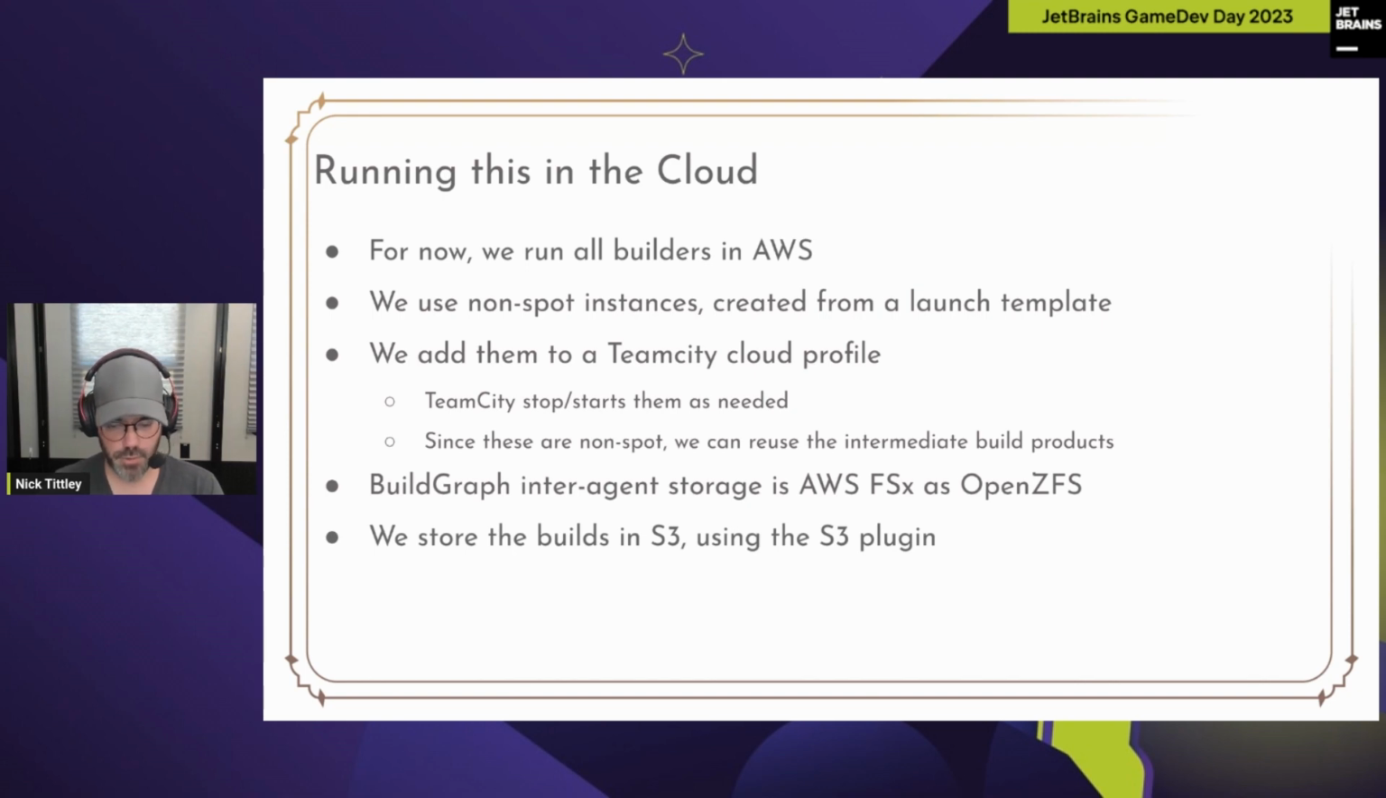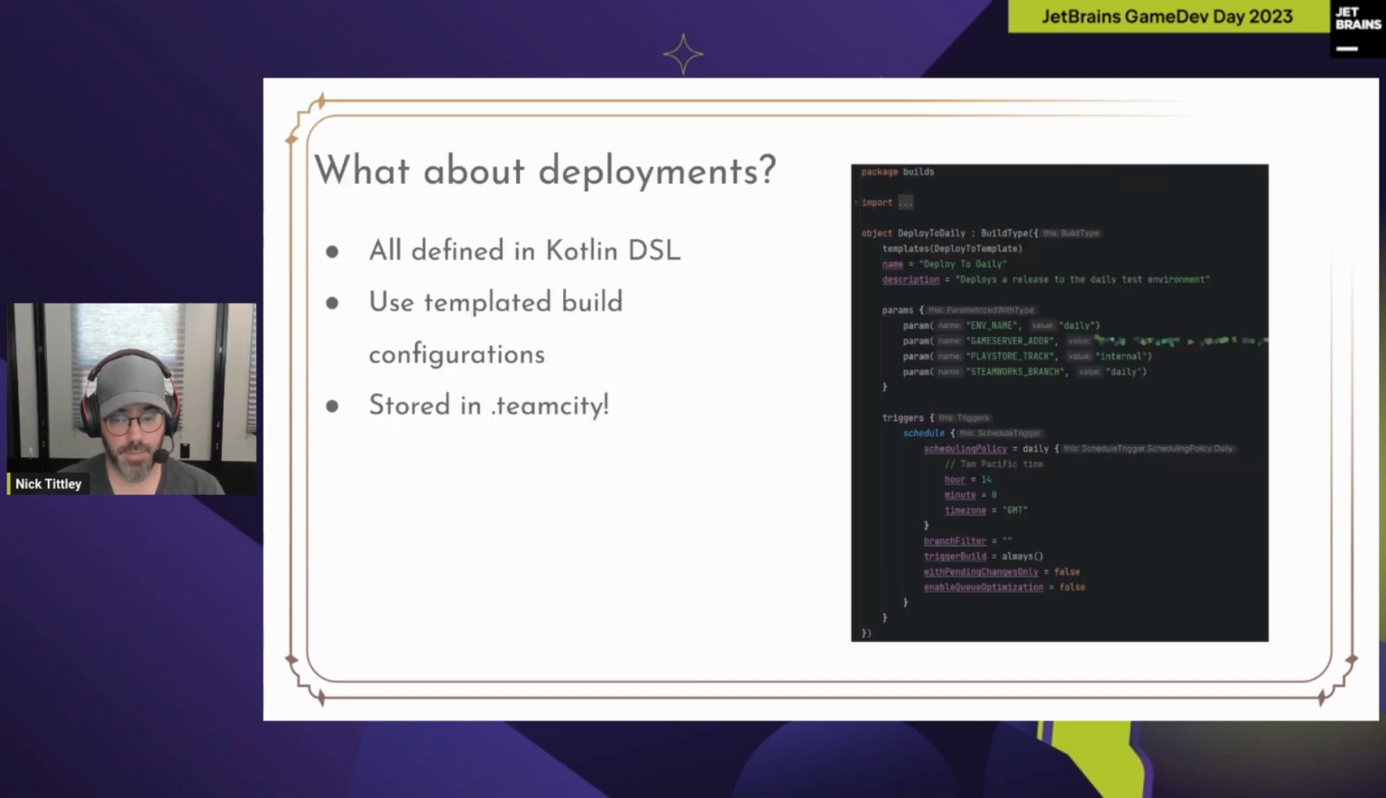The inter-agent storage that I talked about earlier is stored in the cloud on AWS FSx as an OpenZFS share and mounted on all the build agents. And BuildGraph takes care of cleaning that up and moving the files that are needed before and after build steps, kind of automatically. We store all our builds in S3 using the S3 plugin for TeamCity, and that also works super good. So if you're interested in not storing them on your server, the S3 plugin is a great thing you can use.